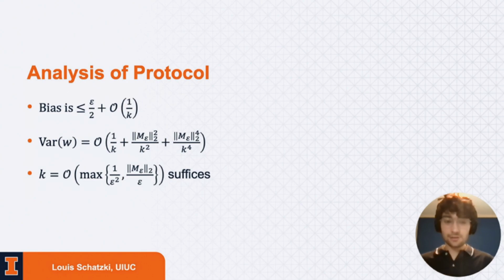And then if you look at these two expressions, it turns out that if you take k to be roughly the maximum of 1 over epsilon squared, and the 2-norm of M epsilon over epsilon, then both the bias is reasonably small, and also the variance is reasonably small, and you can claim that you successfully get an estimate of the true generalized inner product, up to your epsilon with high probability.